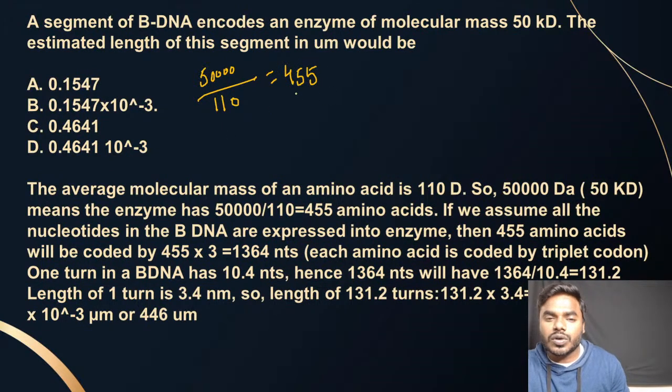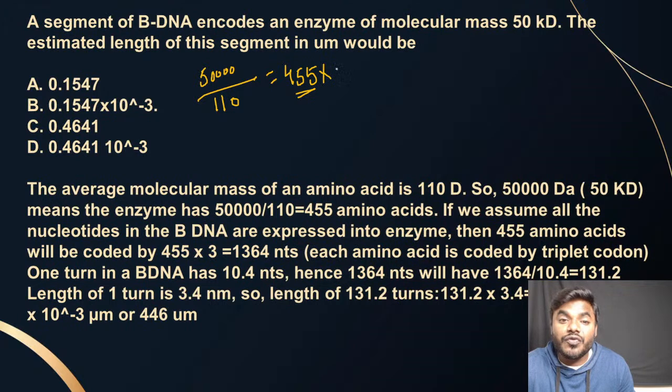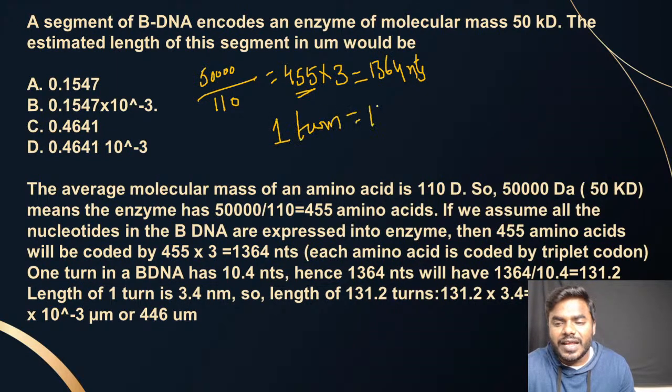When I calculate the total number of amino acids, every student please remember, I can easily calculate the total number of nucleotides that are present. 455 into 3. Why are we taking 3? Because the triplet is the one which codes for the amino acid. We got 1364 nucleotides. We all know, friends, one turn of a B-DNA, because it will vary from DNA to DNA. Z-DNA, A-DNA contain different numbers of nucleotides in one turn.